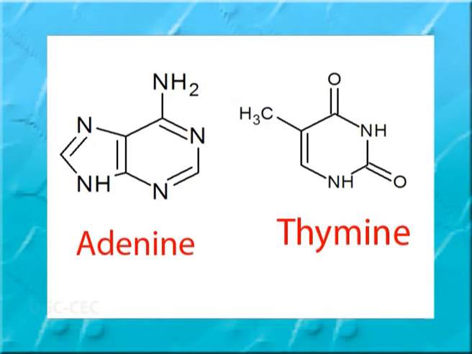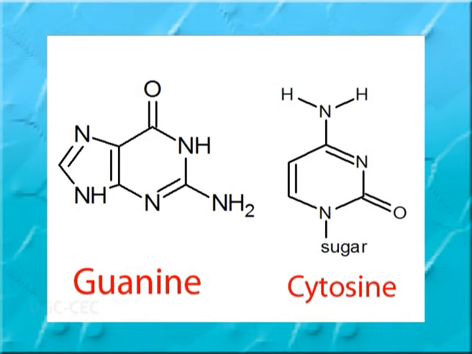The -10 region is highly adenine thymine rich. The melting of adenine thymine base pairs, which have only 2 hydrogen bonds, requires less energy as compared to guanine cytosine, which has 3 hydrogen bonds.